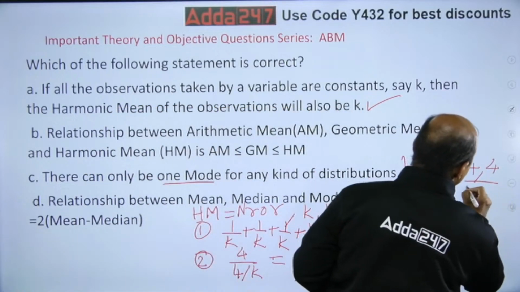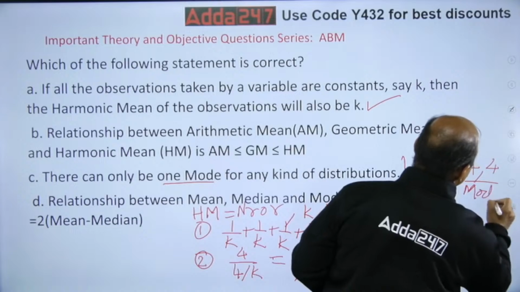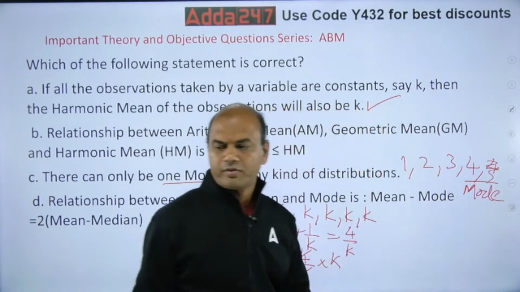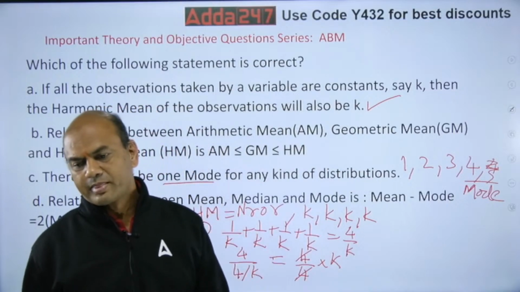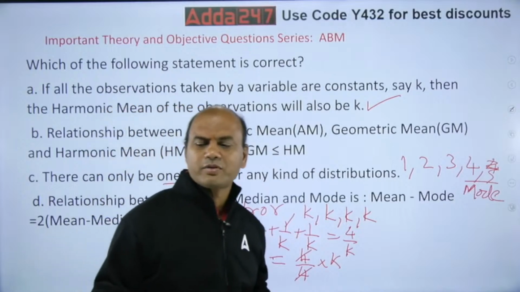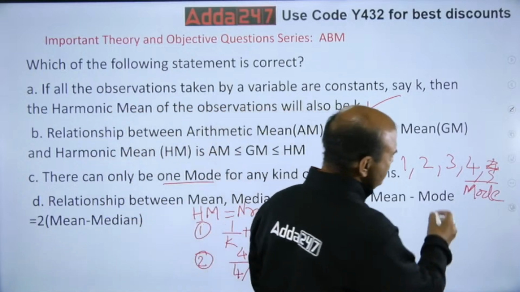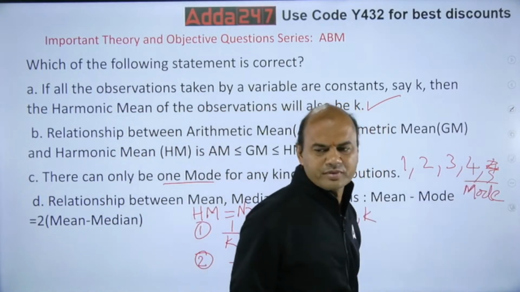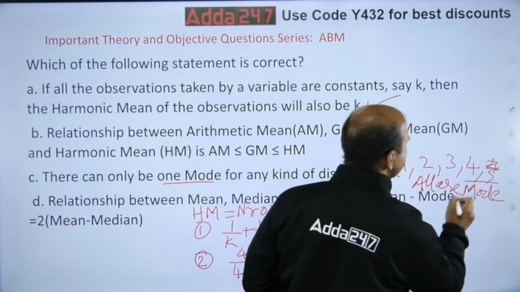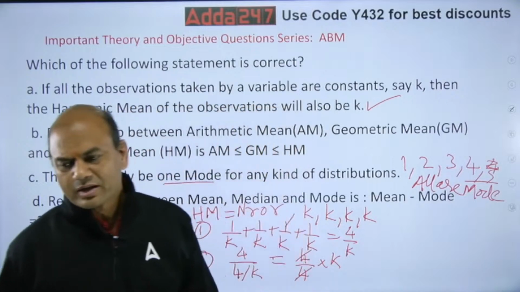So, this is my mode. But now, if I do not have this 4, then what is my mode? All are occurring one time only. So, if all are occurring one time, it means all are modes. All are modes. Right? All are modes.